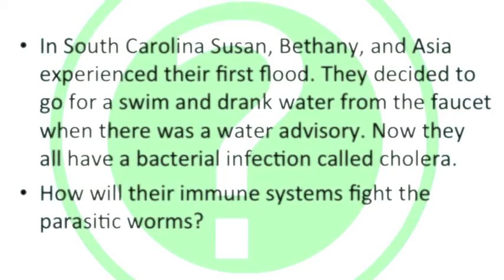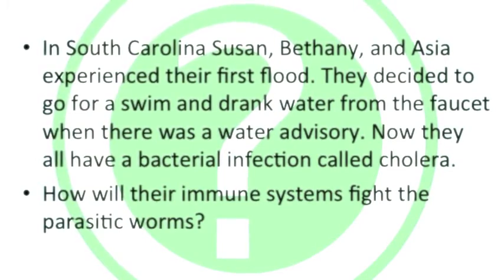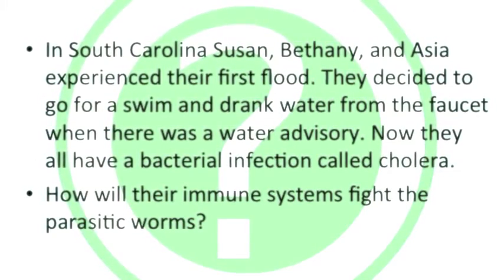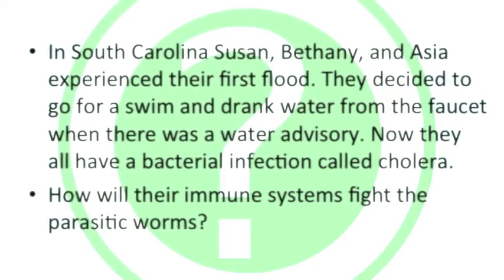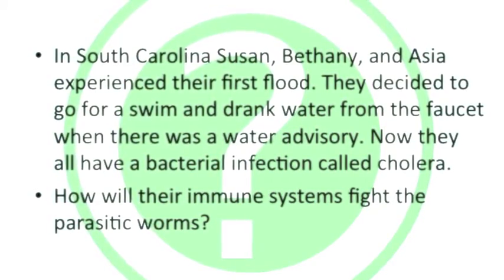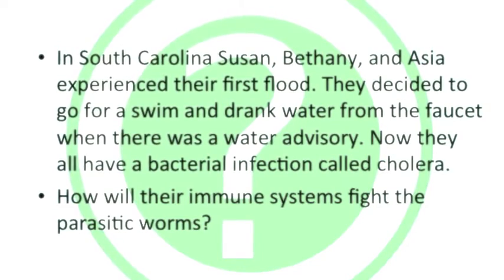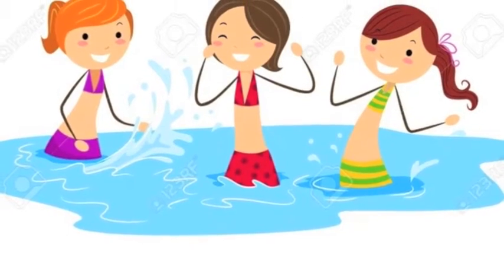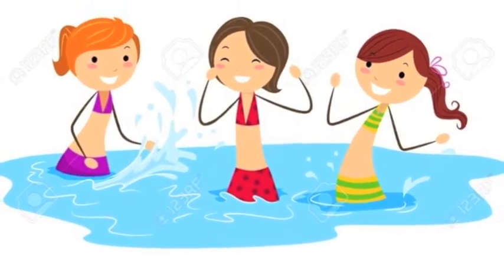In South Carolina, Susan, Bethany, and Asia experienced their first flood and decided to go for a swim and drank the water from the faucet when there was a water advisory. Now they all have a bacteria infection called cholera. How will their immune systems fight the parasitic worms?